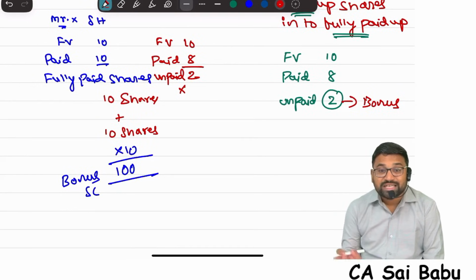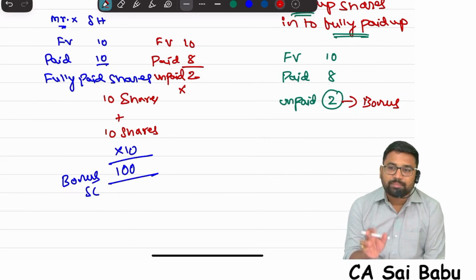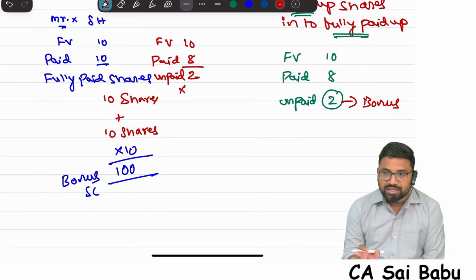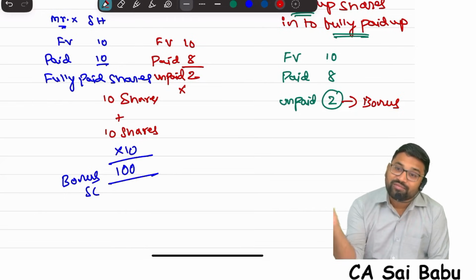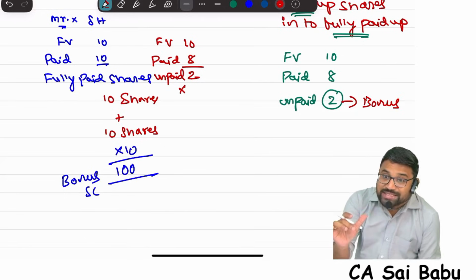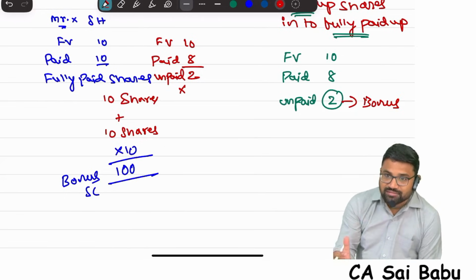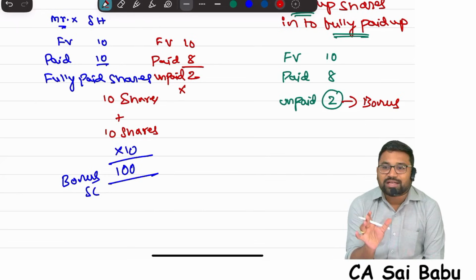You understand the difference? Please observe. Bonus by way of converting partly paid into fully paid means whatever the unpaid amount is there, the company will assume that you have paid it. That means the unpaid amount is the bonus element the company is giving. That is the second category of bonus, bonus by way of converting partly paid into fully paid.